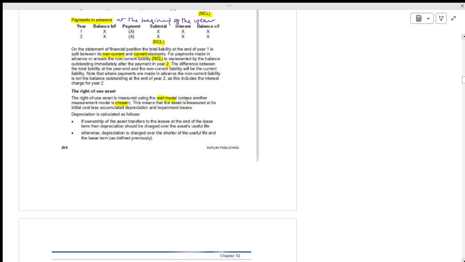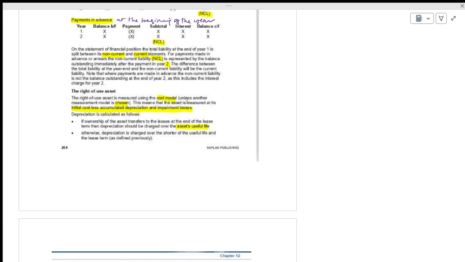This means that the asset is measured at initial cost less accumulated depreciation and impairment losses. Just now Hussein asked me, okay, how are you going to measure initial cost less accumulated depreciation and any impairment losses? How is depreciation calculated? If ownership of the asset is transferred to the lessee at the end of the lease, then depreciation is charged over the asset's useful life.